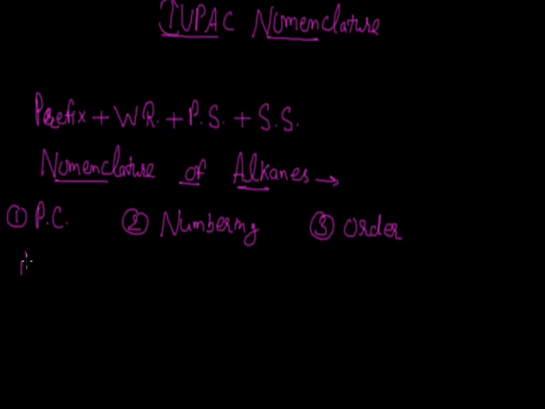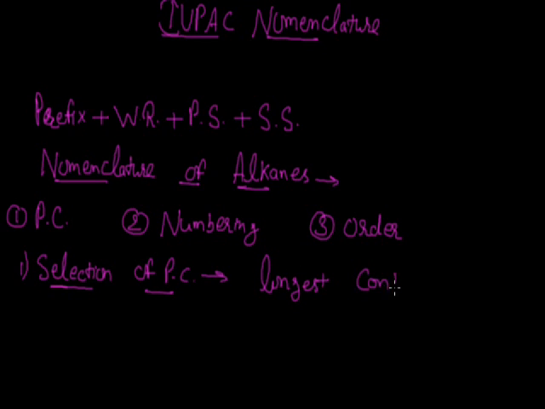So now in the first segment, we will deal with the selection of the parent chain. The parent chain helps us to indicate how many carbon atoms are present. While selecting the parent chain for the nomenclature of alkene, we select the longest continuous carbon chain as the parent chain. So the longest continuous carbon chain will work as the parent chain for the nomenclature of alkene.